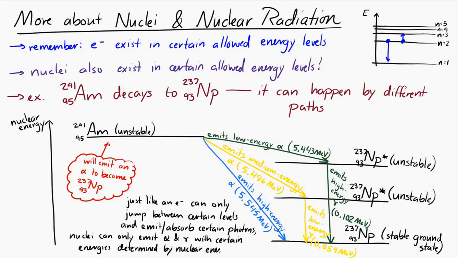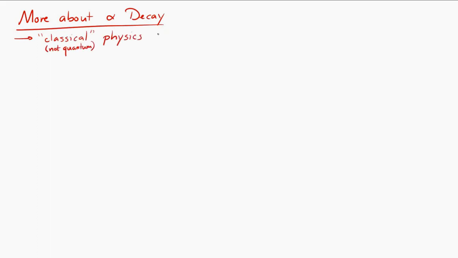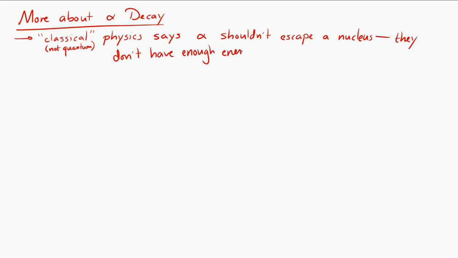Now, notice I didn't mention beta radiation, but that's because beta radiation is a little different. We'll look at that in a moment. But let's look at alpha decay in a little more detail. So according to classical physics, when I say classical physics, I mean not quantum physics, an alpha particle shouldn't be able to escape a nucleus. Alpha particles shouldn't have enough energy to be emitted from their nucleus.